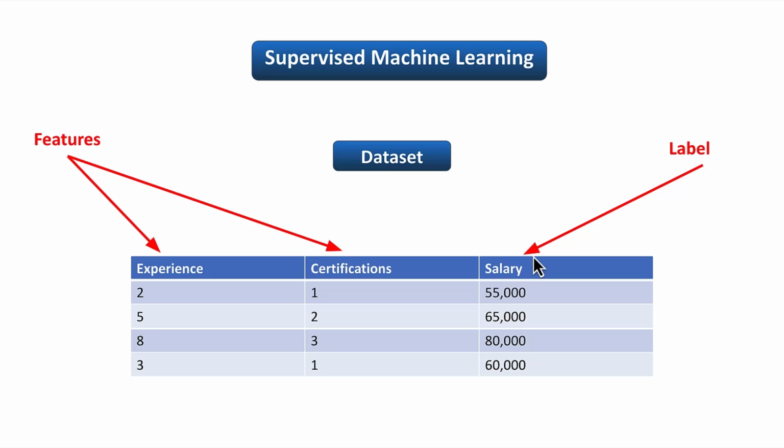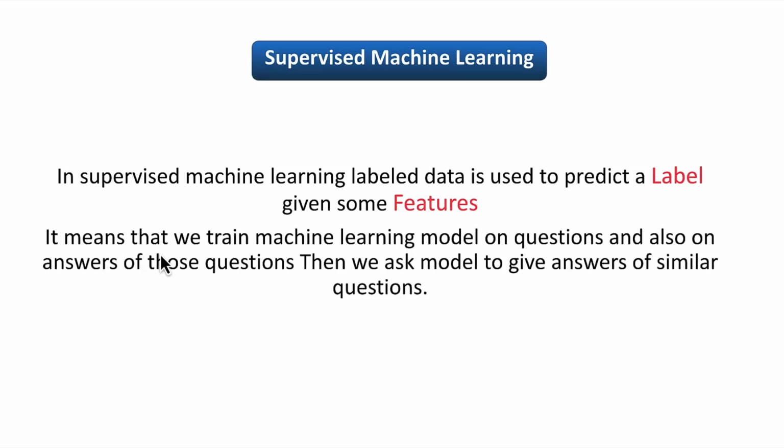As the label is also there in this dataset, this dataset is called a labeled dataset. Hopefully you are getting the point that in supervised machine learning, we train the machine learning model on questions and also on the answers to those questions, and then we ask the model to give answers to similar questions.